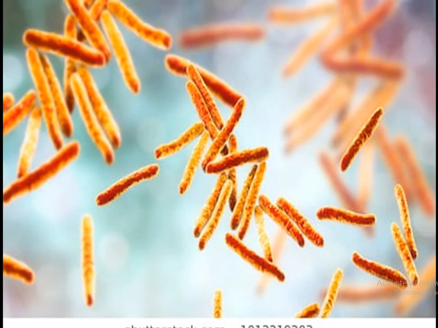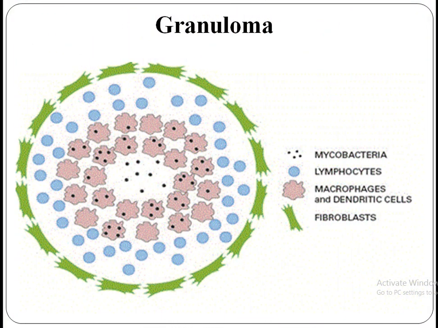This is the picture of the specific bacteria causing tuberculosis, and this is the granuloma or the tubercles. You can see the innermost, the mycobacteria, surrounded by lymphocytes, macrophages, and walled off by the fibroblasts.